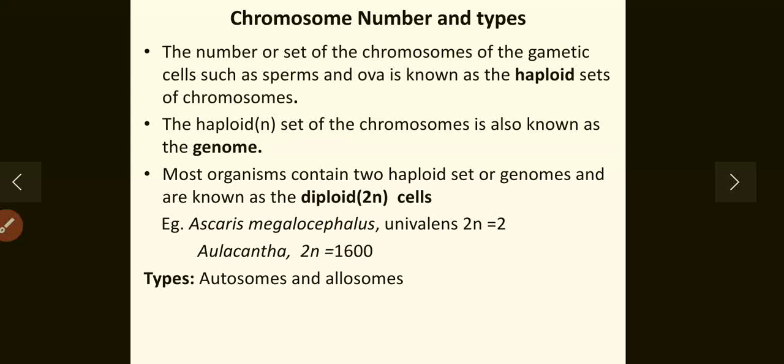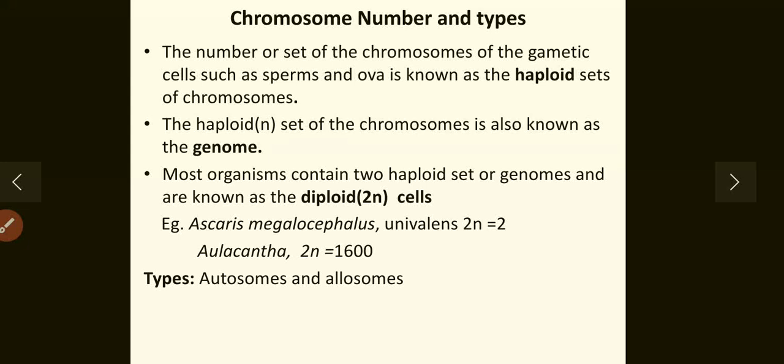Most organisms contain two haploid sets, or genomes, and are known as diploid cells. This can be designated by 2N. For example, Ascaris megalocephalus has the fewest chromosomes, 2N equals 2, and the largest number, 2N equals 1600, is present in Olacantha.